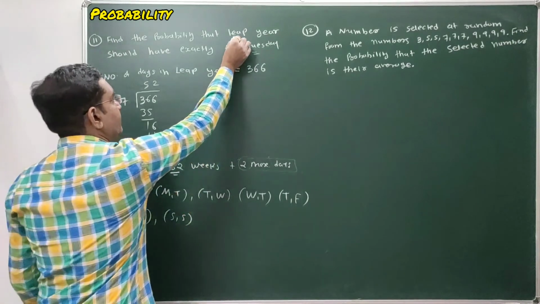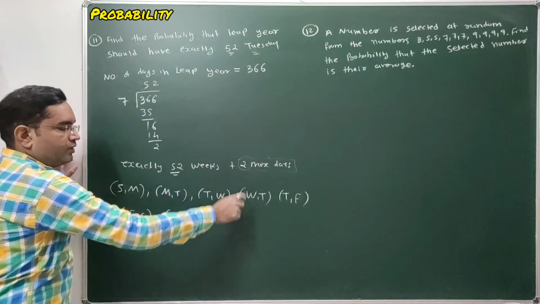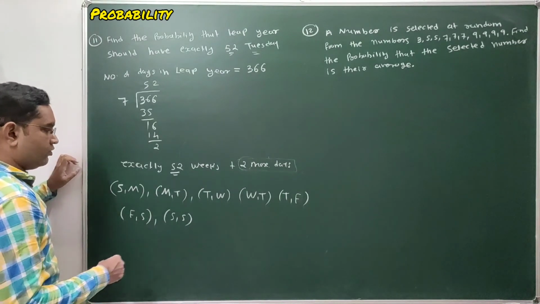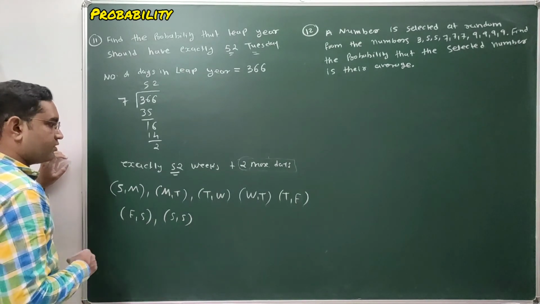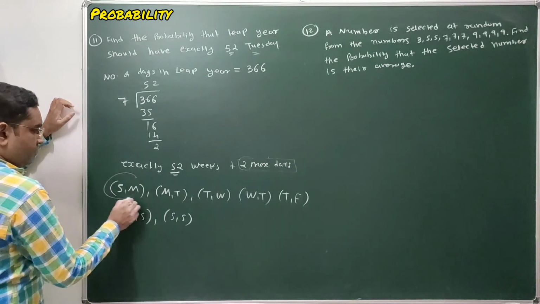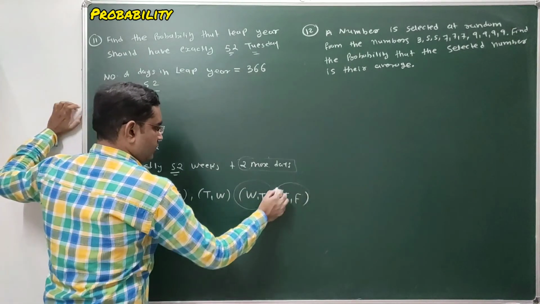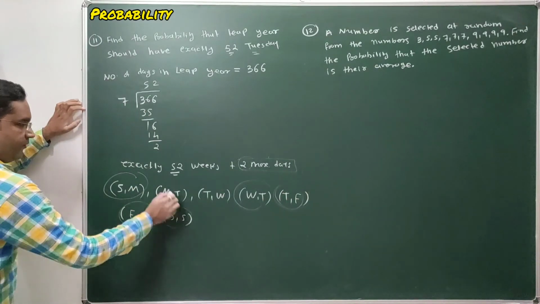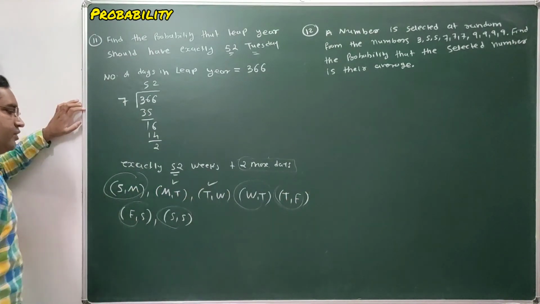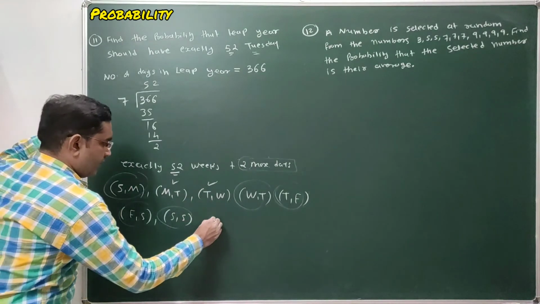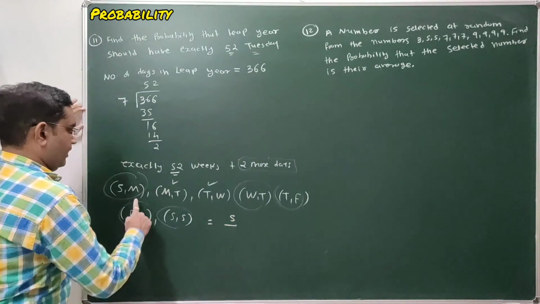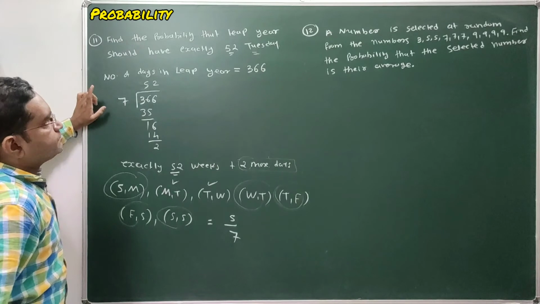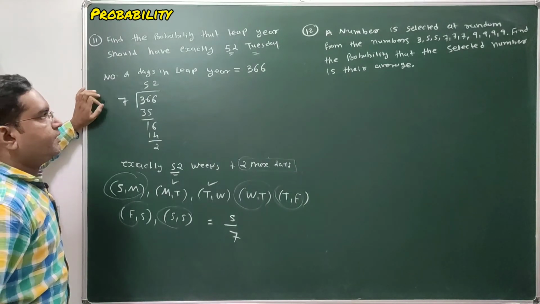Here we require exactly 52 Tuesdays. That means these 2 days must not consist of any Tuesday. So not consisting of Tuesday is our favorable outcome. So how many outcomes are there in which Tuesday is not there? 1, 2, 3, 4 and 5. These are the 2 possibilities in which Tuesday is there. So total favorable outcomes are 5 and total number of outcomes are 7. So this is the probability that a leap year should have exactly 52 Tuesdays.